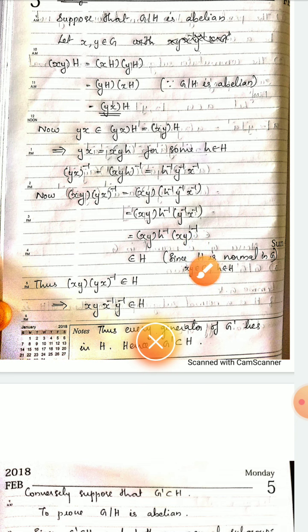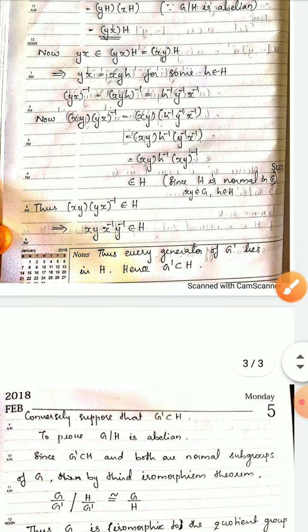We are given that H is normal in G. If H is normal in G, then by the definition of a normal subgroup, ghg inverse is an element of H for all g element of G and h element of H. Here xy is an element of G and h inverse is an element of H, so xy h inverse into xy inverse must be an element of H, since H is normal in G. Thus we have got xy into yx inverse, which is xyx inverse y inverse, an element of H.